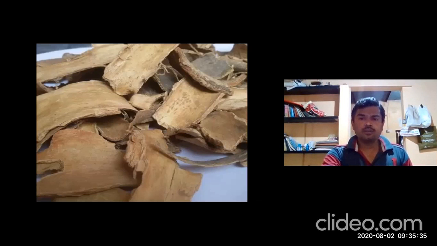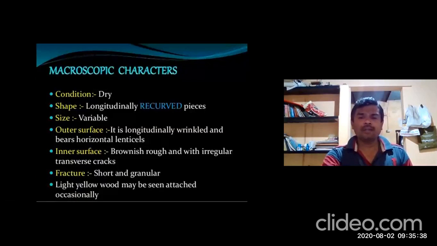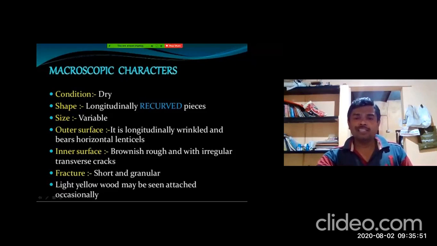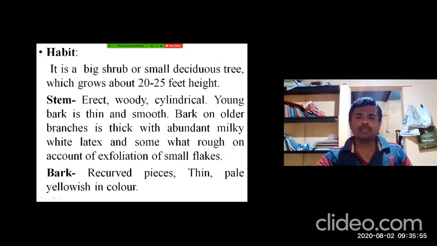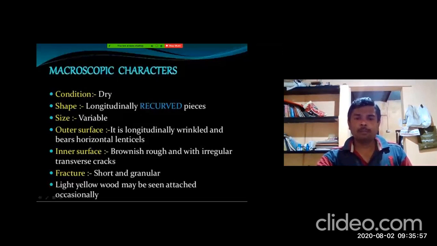Please note down the macroscopic characters of Kutaja stem bark. The shape of the stem bark is longitudinally recurved pieces, which is very important. Size is variable.